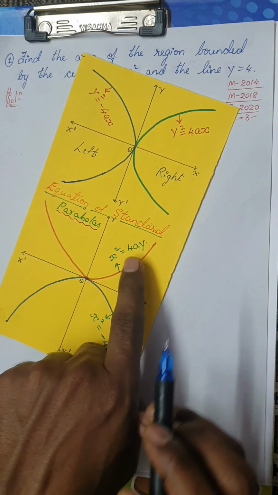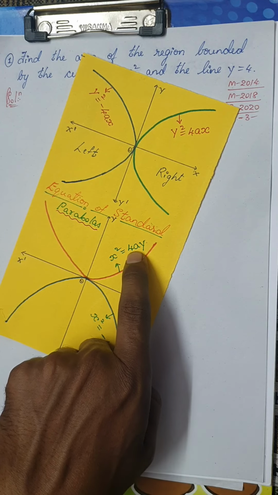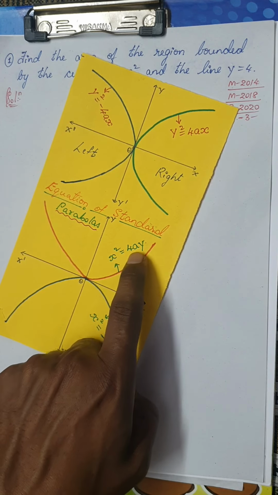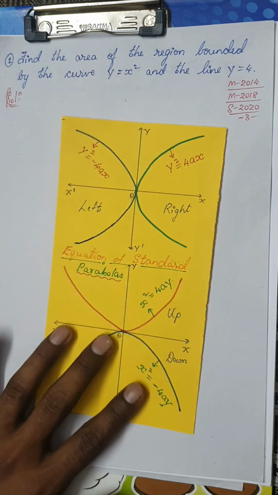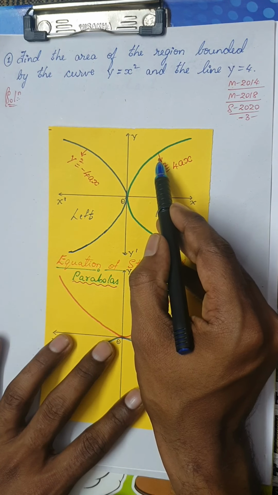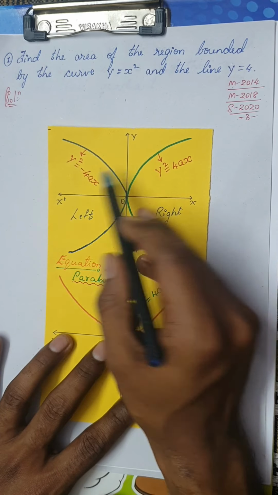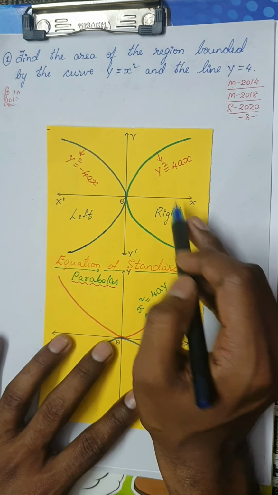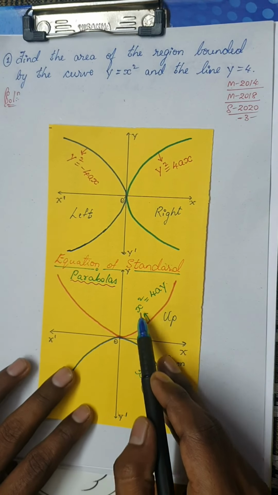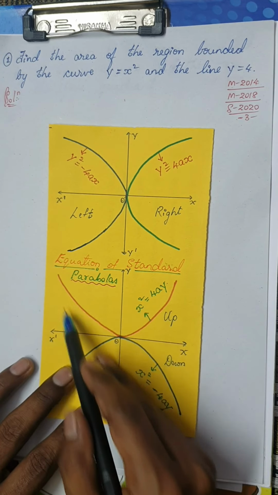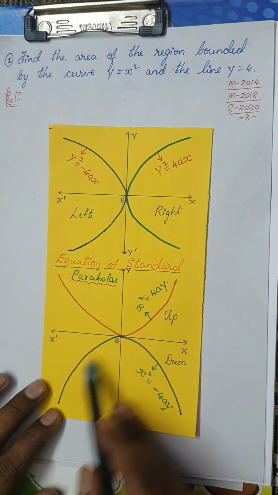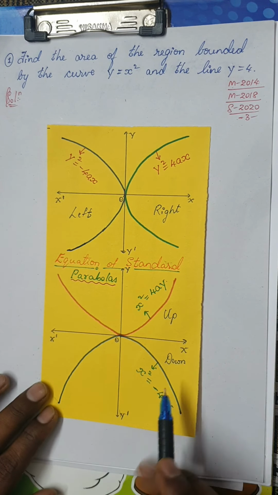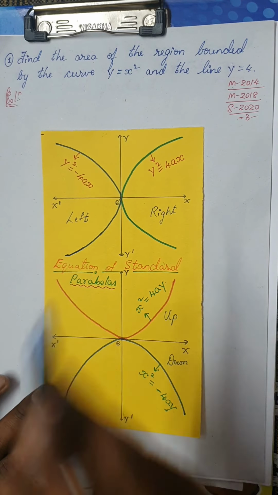If you put a is equal to 1 by 4, you will get y is equal to x square, or x square is equal to y. Okay, please remember, if the square is on y, then the curve is facing right or left, depending upon the sign. If it is positive, it is facing right, negative facing left. So if the square is for x, then the parabola will be facing up for positive value and down for the negative, minus 4ay. Okay, I think this is sufficient for me to go on to the problem.